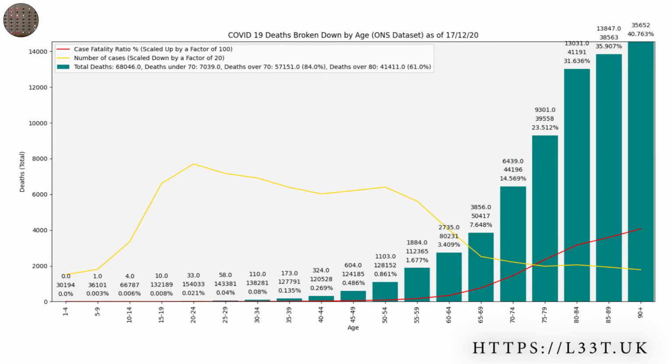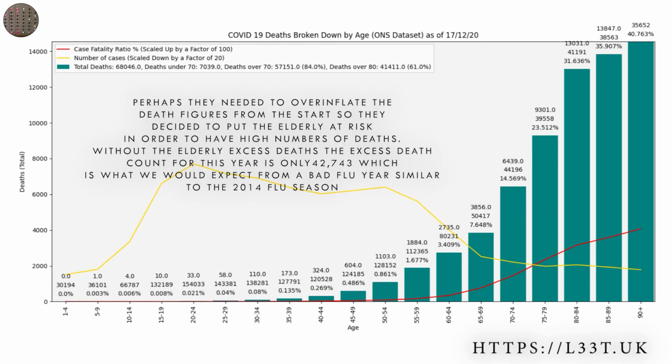Now this is an interesting graph. It shows age ranges on the x-axis and number of deaths on the y-axis. The numbers on top of the bars from top to bottom are numbers of deaths, followed by numbers of cases, followed by the case-fatality ratio. The red line is the CFR scaled up by a factor of 100 and the yellow line is the number of cases in each age group scaled down by a factor of 20.